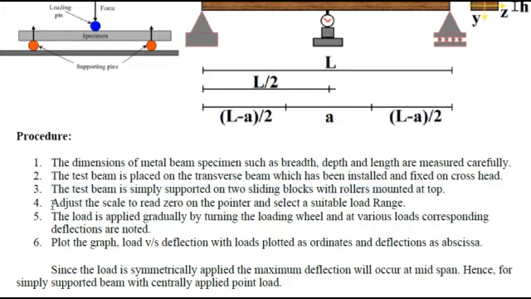Then we have to note down the readings of load versus deflection. By taking the deflection at standard intervals, we will note down the load, and we have to plot the graph of load and deflection.